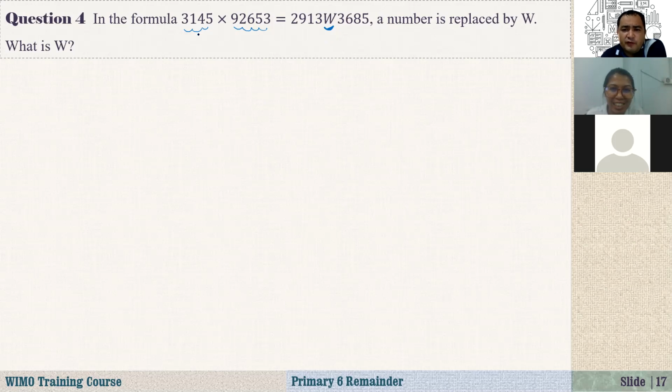Okay, 3145, right? So if I just group like this, 685, and this one is 3W3 and 291.